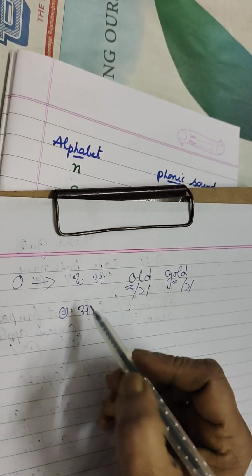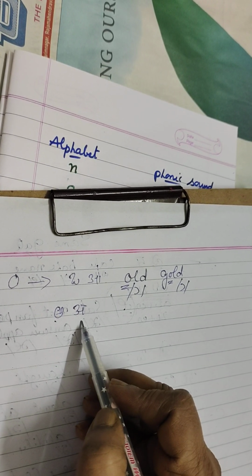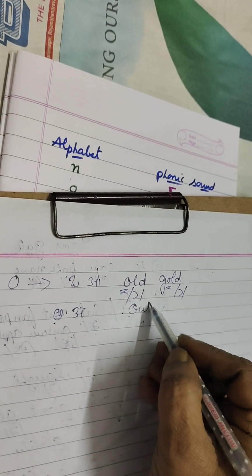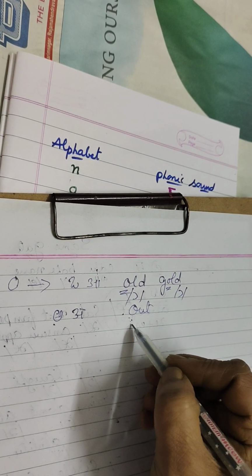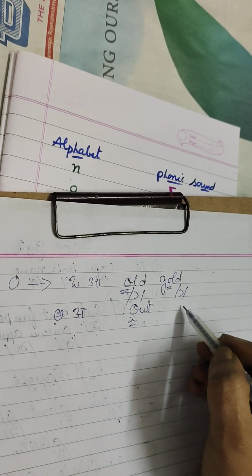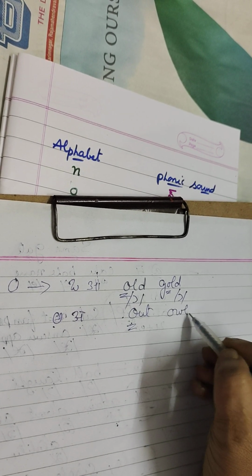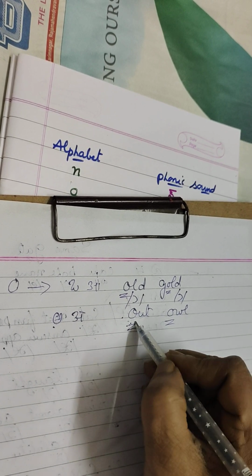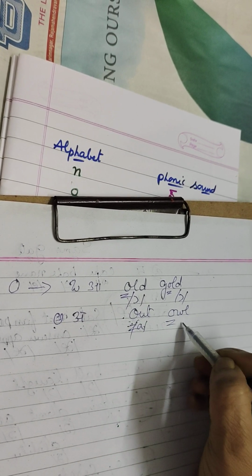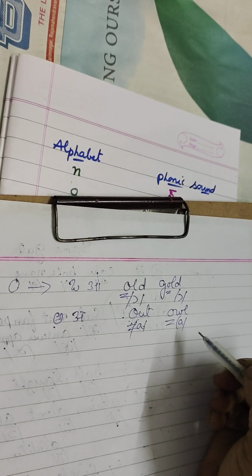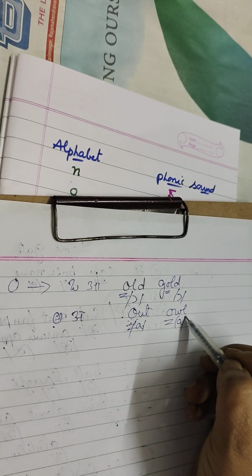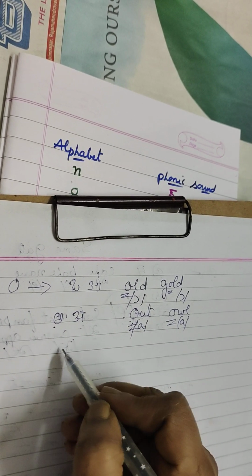A. Telugu A and Hindi A. Out. This is out, and out. Next is owl, like that way. It produces this sound. Okay, out, owl.